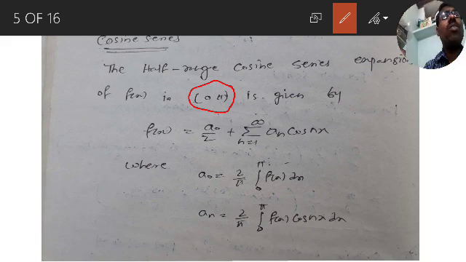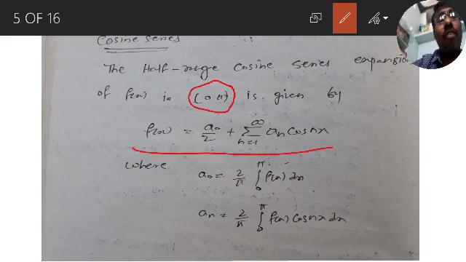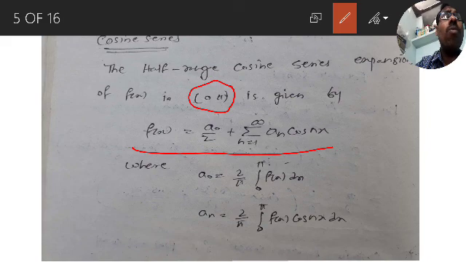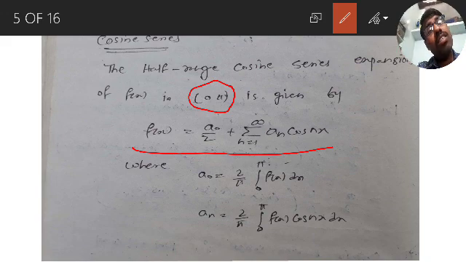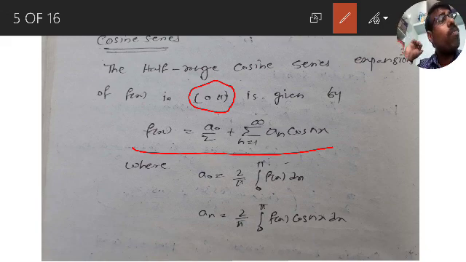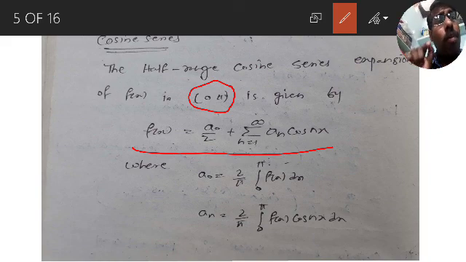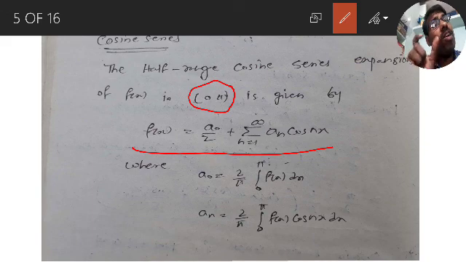Now what is the half range cosine series? It is f of x equals a naught by 2 plus sigma n equals 1 to infinity an into cos nx. Very similar to the even function, but for the even function the interval is minus pi to pi, but here the interval is 0 to pi. That's why it is called half range. Half range means the interval is 0 to pi only. That's it. Are you able to get it?